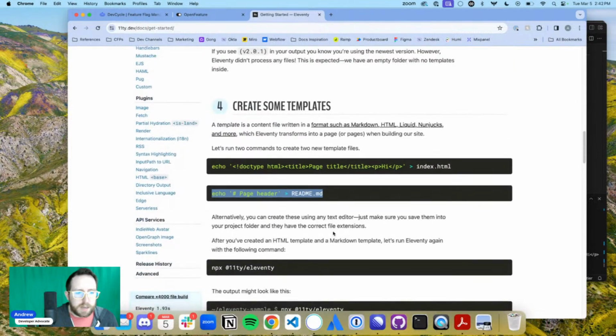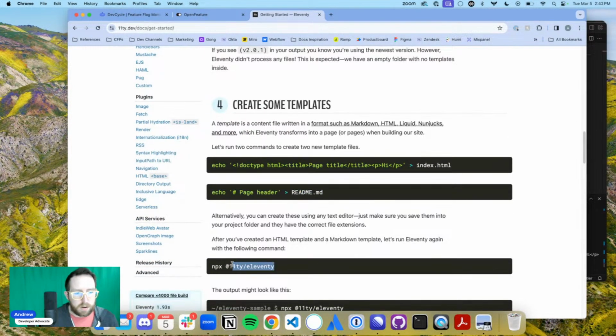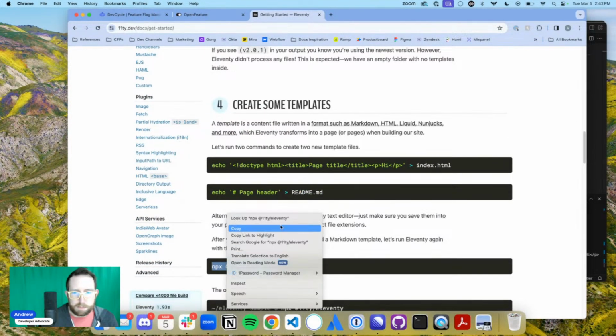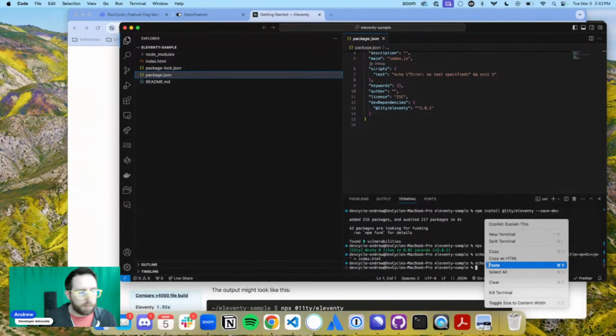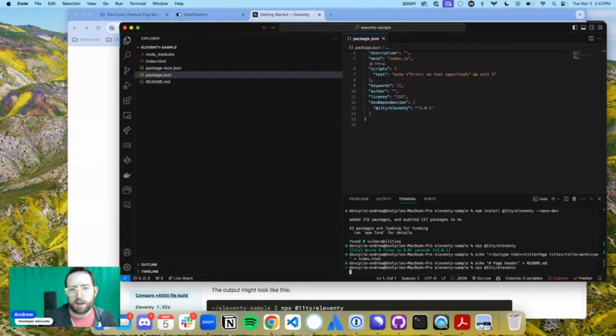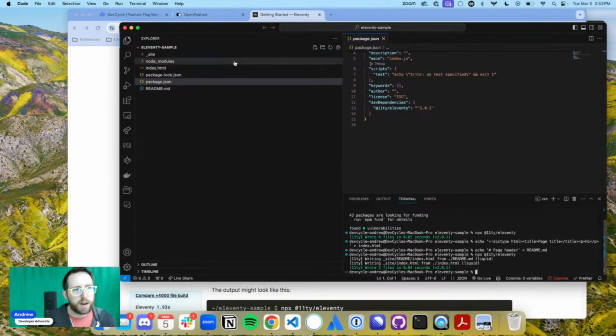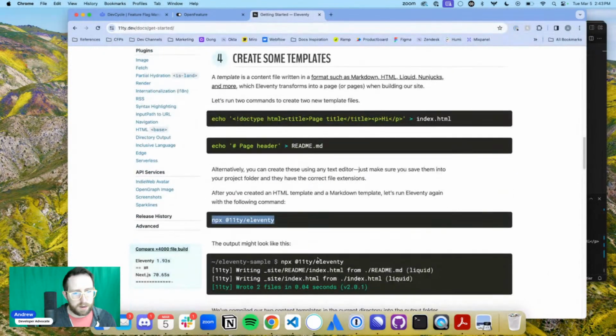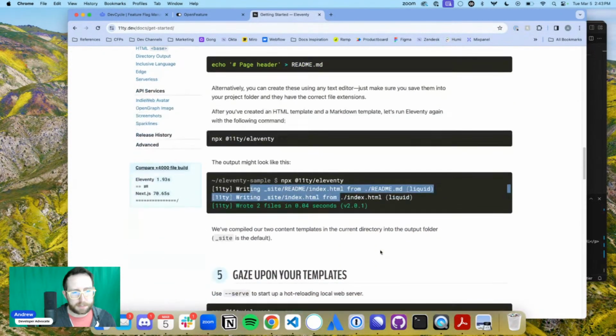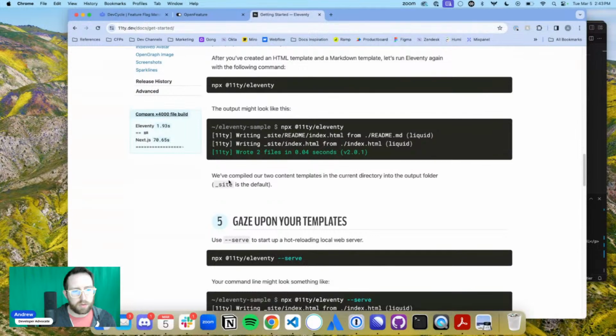Okay, you can use a text editor. Okay, now let's run it again. So we're following our process here because we always follow the docs here at DevCycle. Amazing, we wrote 2 files. Where did we write those files? Oh, look at that. Compiled those over in site.